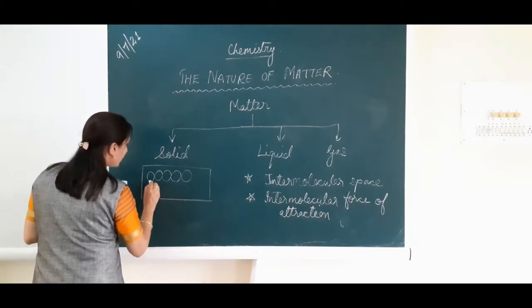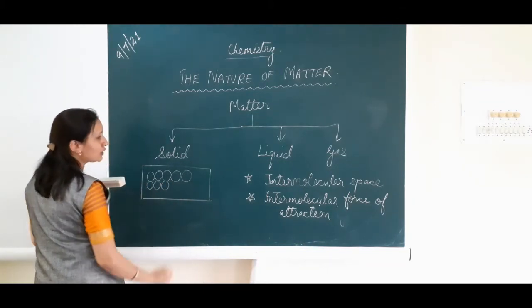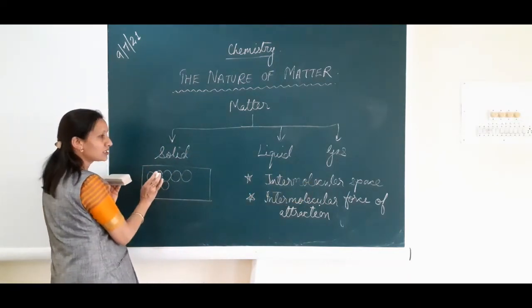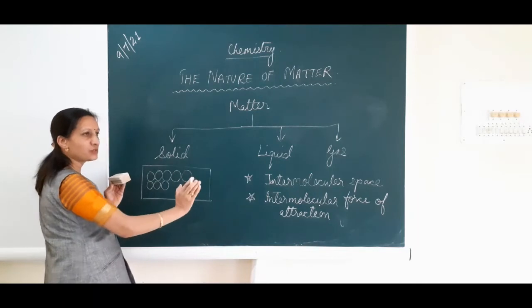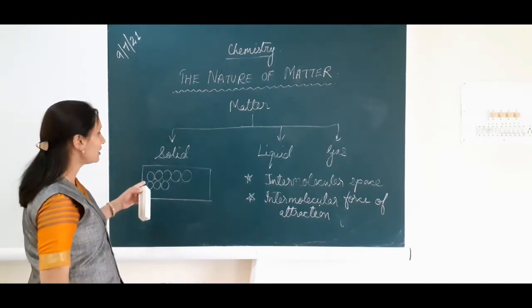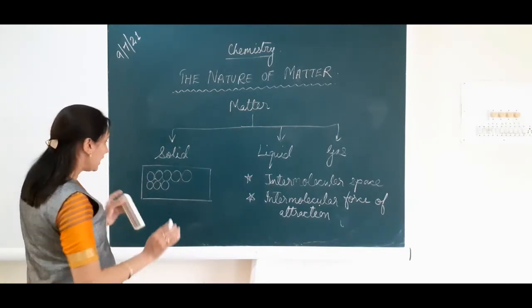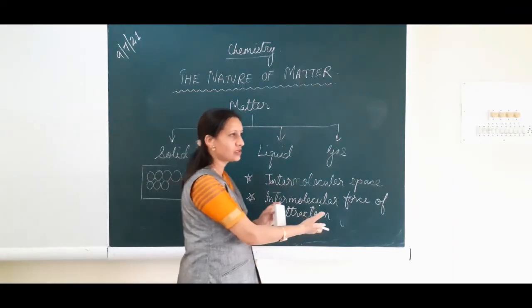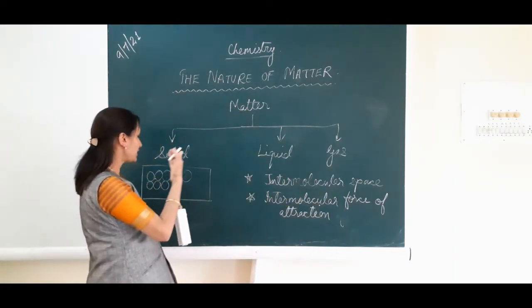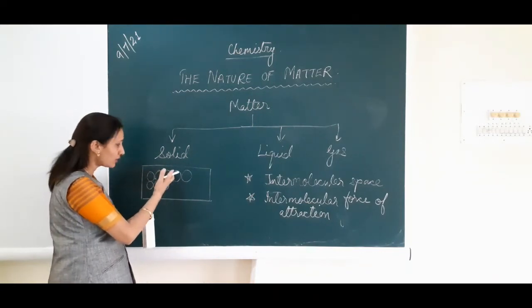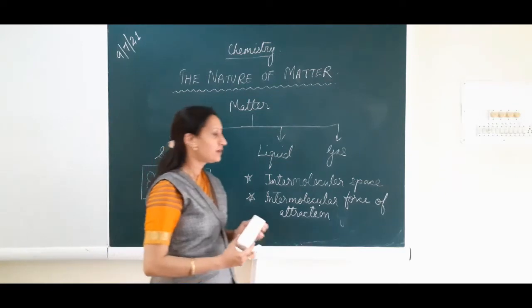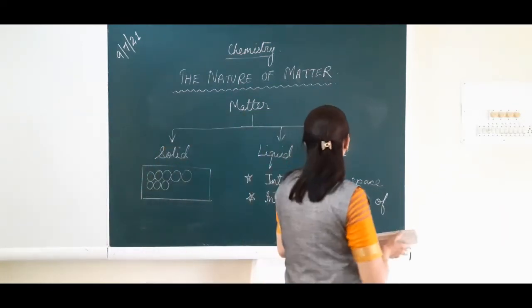Okay, these are the molecules present in a duster. So the space between these molecules is intermolecular space. This is one molecule, this is another molecule, and the space between these molecules is known as intermolecular space. Then secondly, they are held together by a force of attraction. This force of attraction is present between any two molecules, so we call it intermolecular force of attraction.